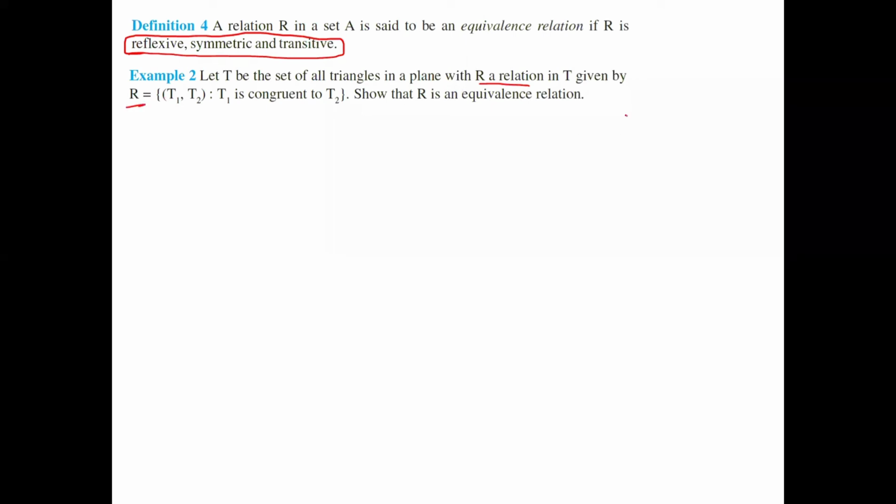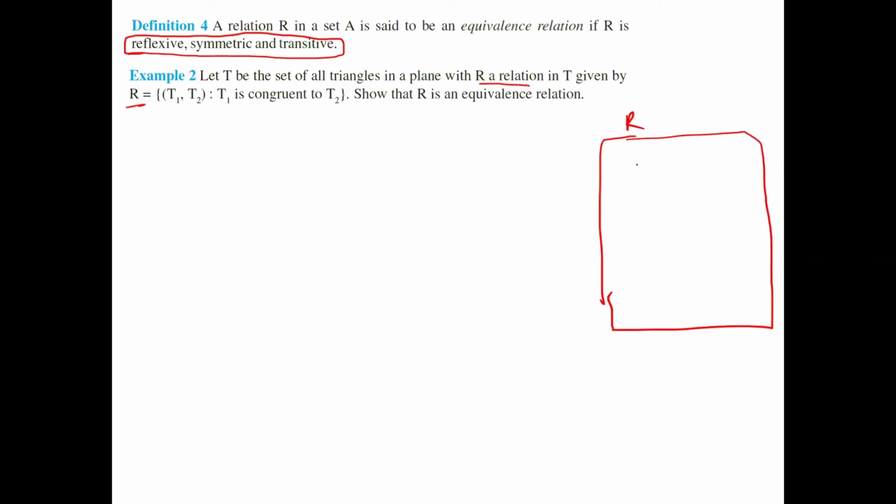If you want, you can write it. For example, this is the first triangle T1, this is the second triangle T2, this is the third triangle T3, and here the fourth triangle T4. I don't know how many there will be, but it is finite.